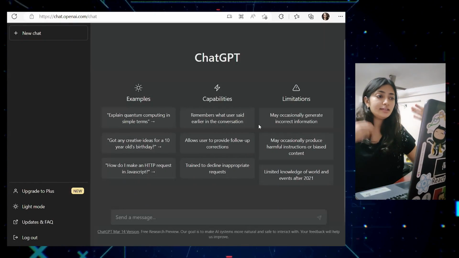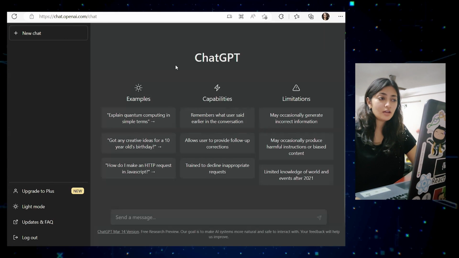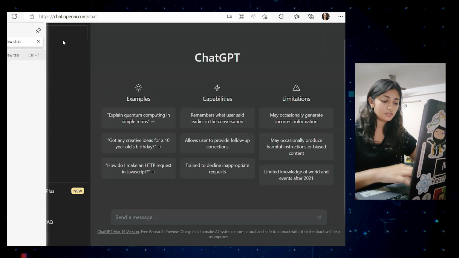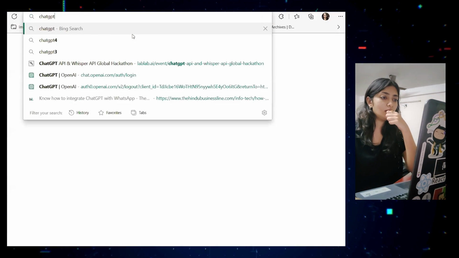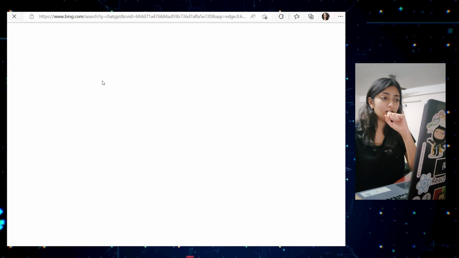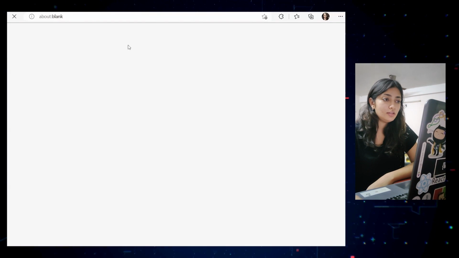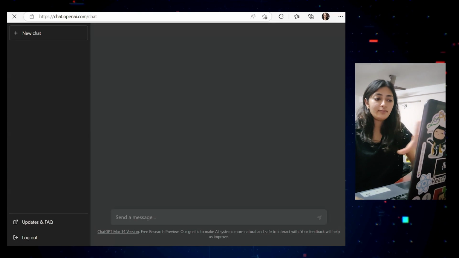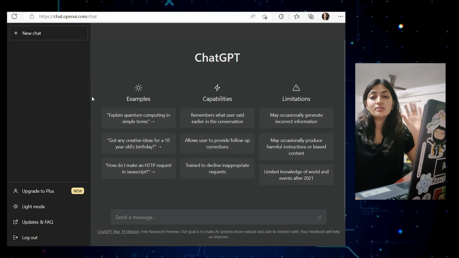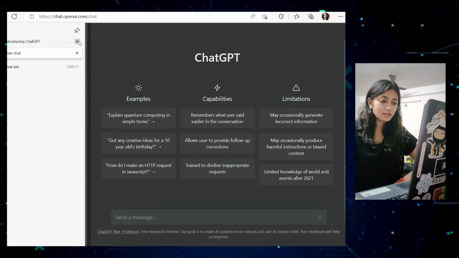So first, let's go on the site. I hope you guys know this is how you can access ChatGPT. You can simply search for ChatGPT, OpenAI site. Then you have to click on Try ChatGPT. If you're not logged in, they'll ask you to log in or sign up. Okay, so great.